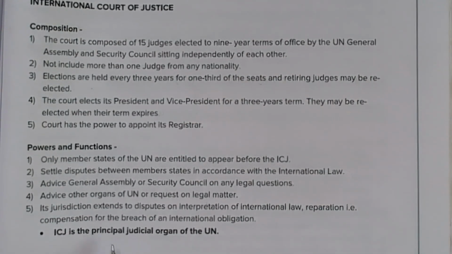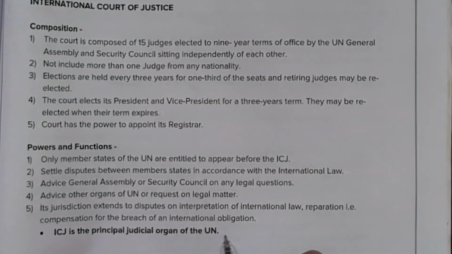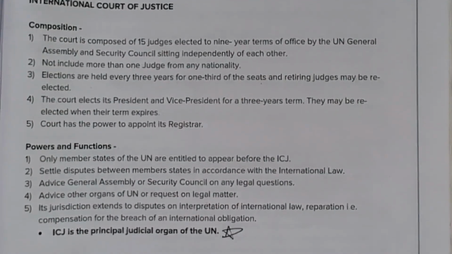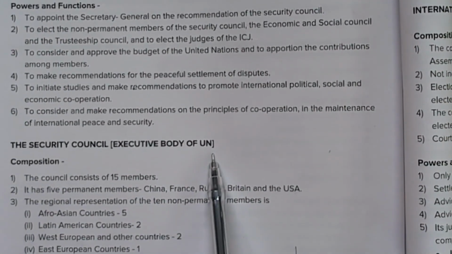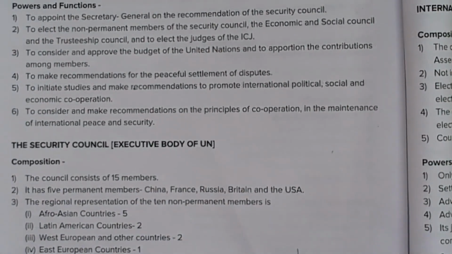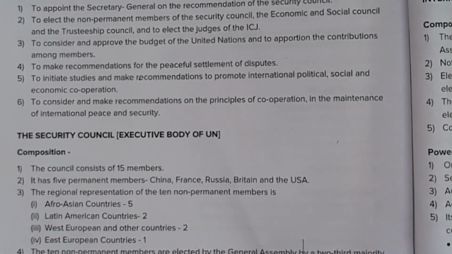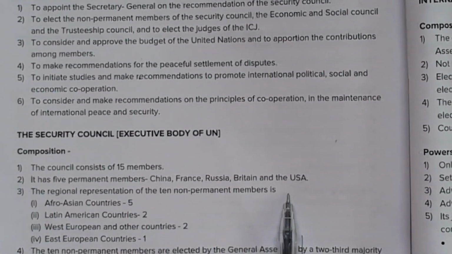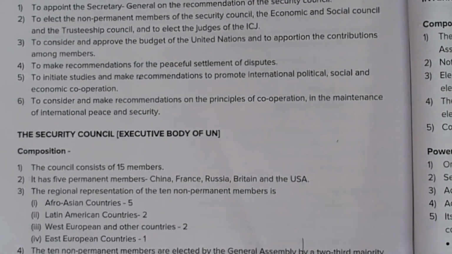Okay, ICJ is the principal judicial organ of the UN. So remember this, judicial organ means ICJ. Okay, and executive body of UN means the Security Council. So remember all these important terms. Then 5 permanent members of Security Council, 10 non-permanent members. So you have to remember.